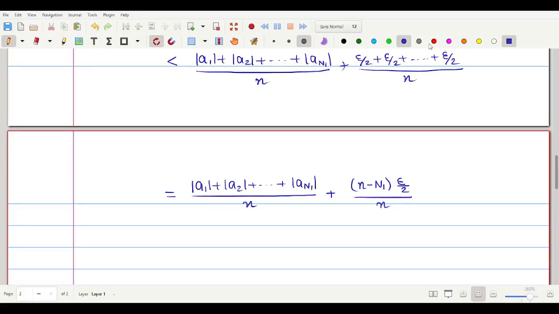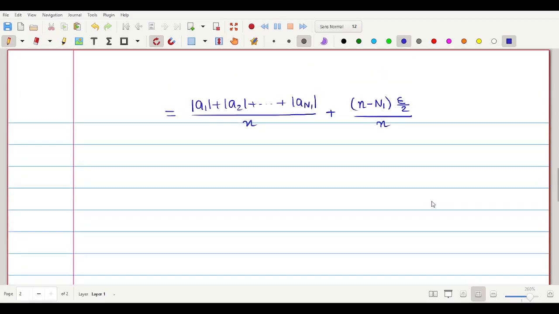Okay, fine. Now what I do is, we are going to have this equation. This implies this is equal to, I can write this is less than, I keep the above as it is, modulus of a1 plus modulus of a2, the first step I did not disturb, it stays as it is, modulus of aN1, okay, divided by n.